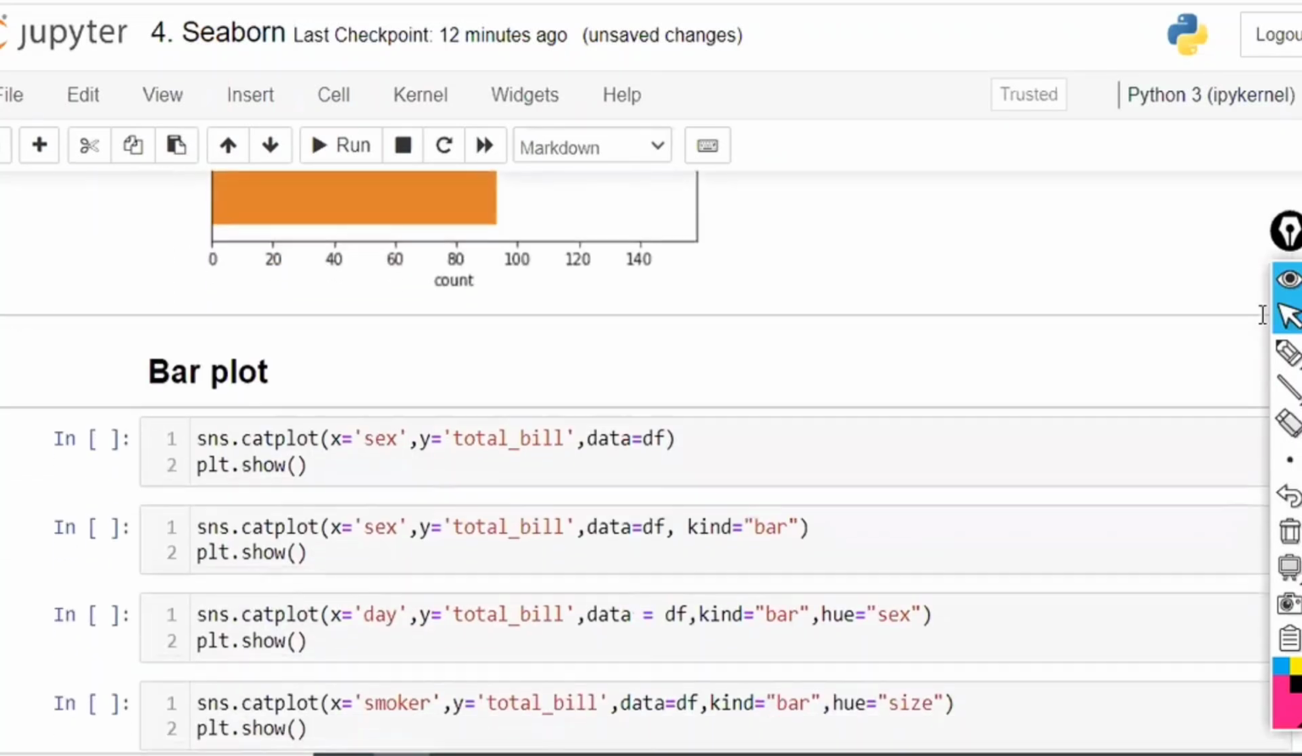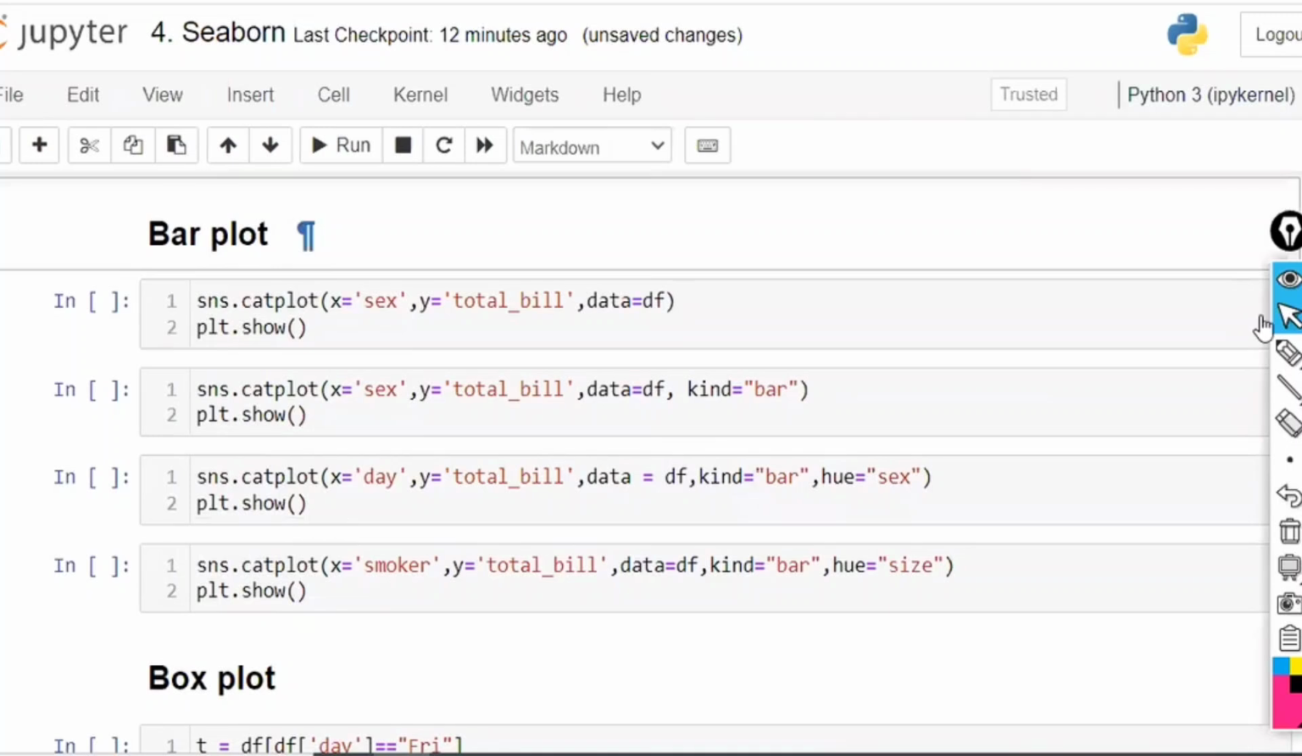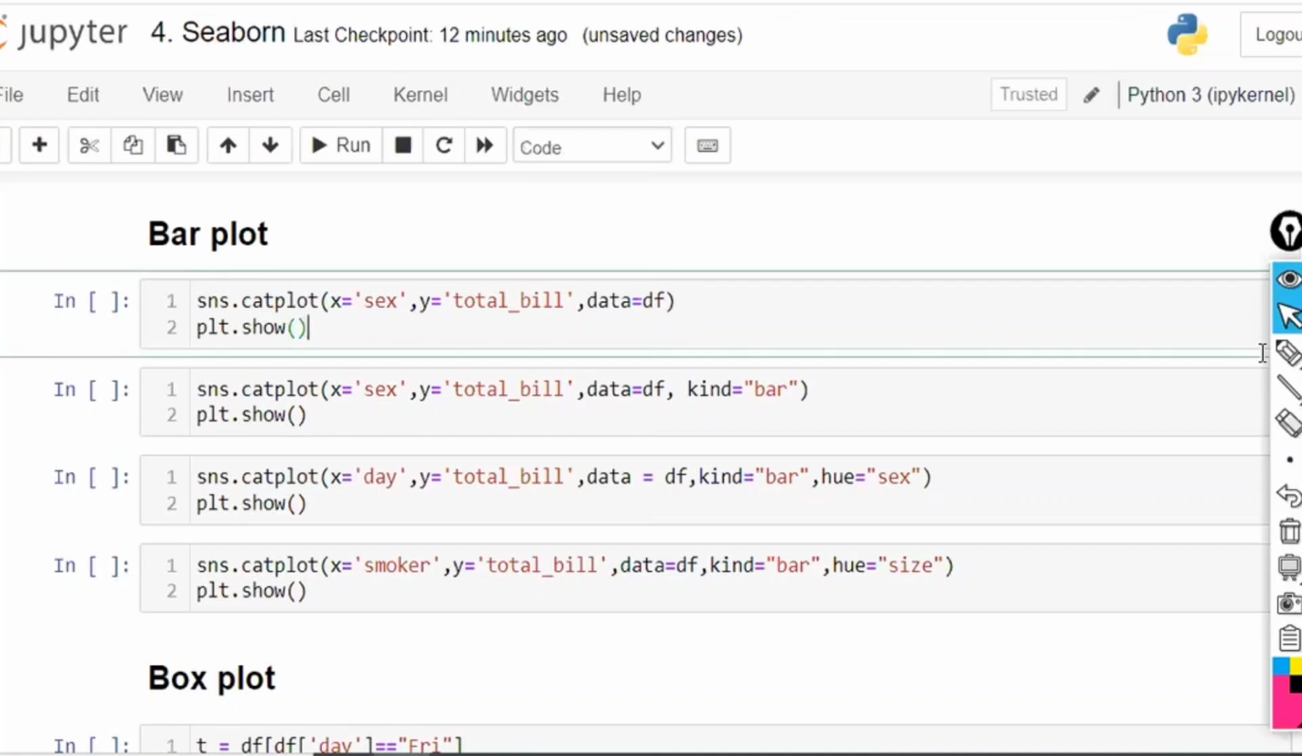Next is the bar plot. For representing the bar plot, first I am going to use sns.catplot. Cat means categorical, so whenever you use sns.catplot, you are working on categorical data. Just observe here, x is equal to gender. You have the gender, that is male and female, on the x-axis.